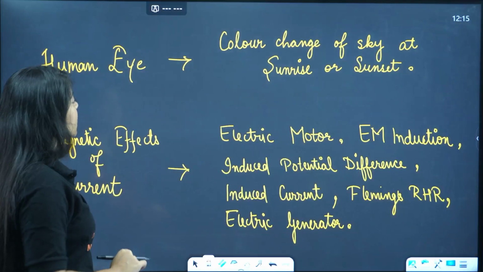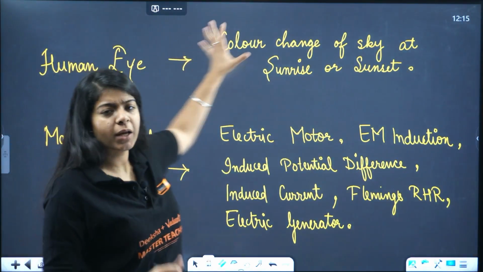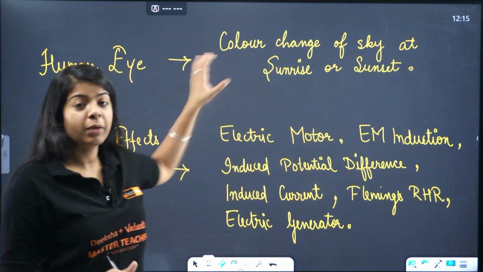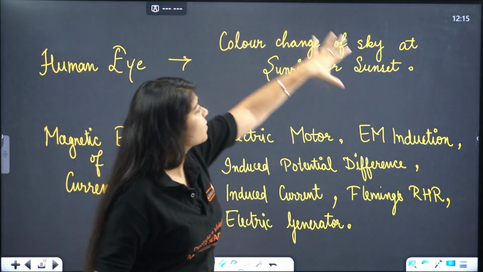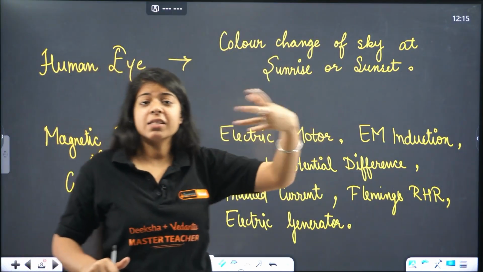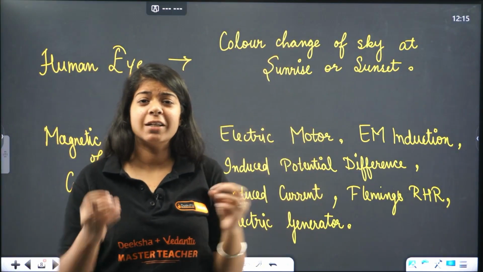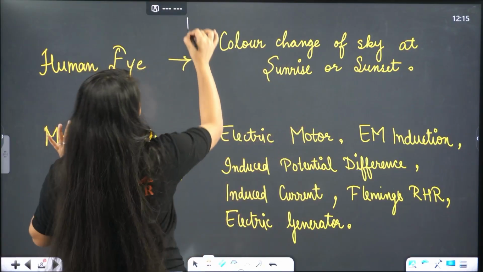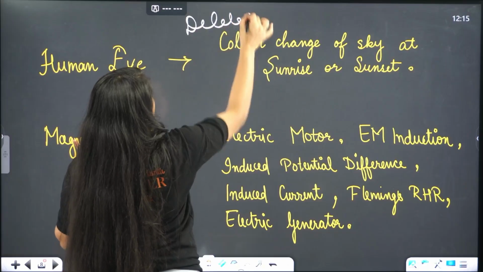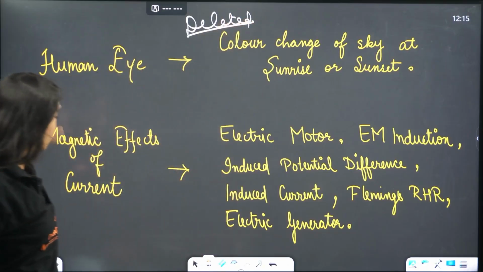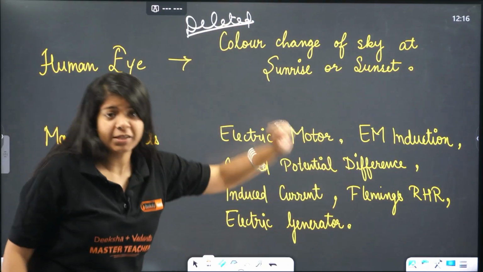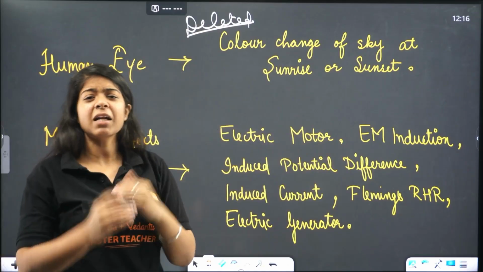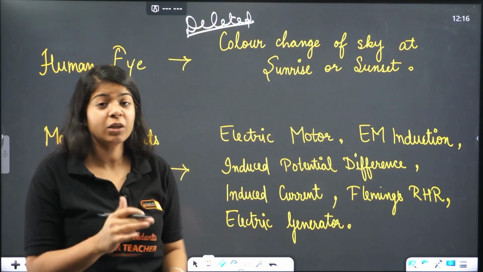And what are the chapters that are deleted? So first, in human eye, the whole chapter is not deleted, but in human eye, color change of sky at sunrise and sunset. You know, at sunrise and sunset, the sky becomes a little yellowish. So that was the topic before, but now it is deleted. Okay, these whole topics are deleted. And from magnetic effects of electric current, lots of topics are deleted. And these are maybe a little bit higher level of topics. So they have deleted all these.